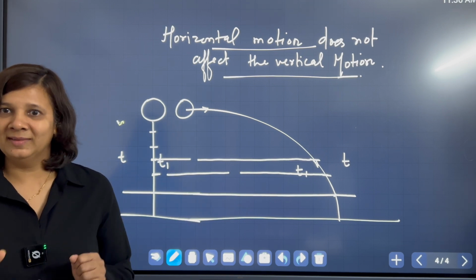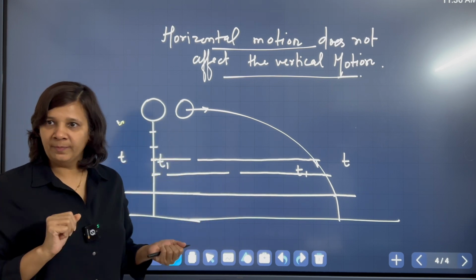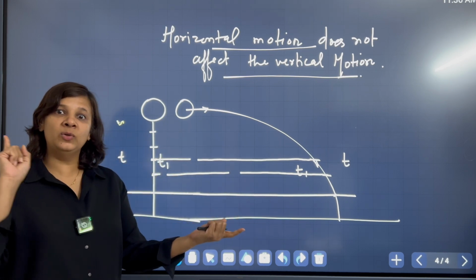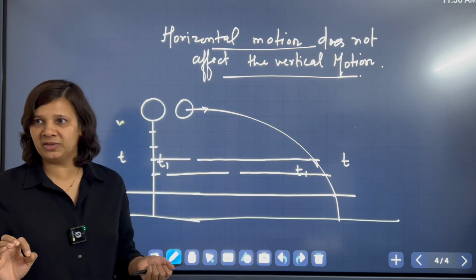What does that mean? That for this ball I gave some horizontal speed, and what it is doing in the horizontal direction is not affecting the vertical direction.